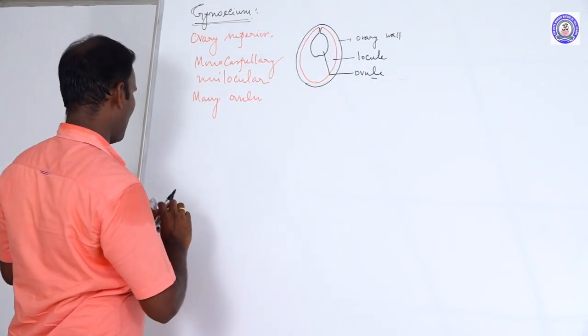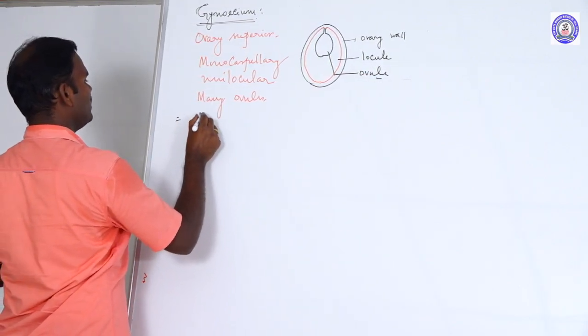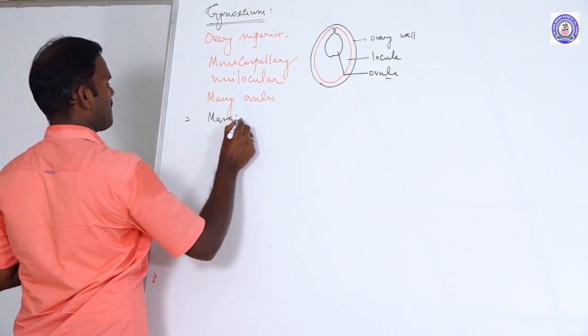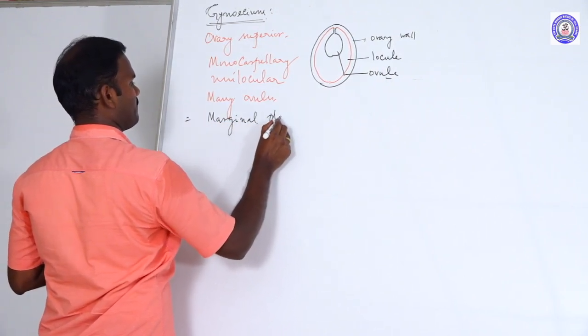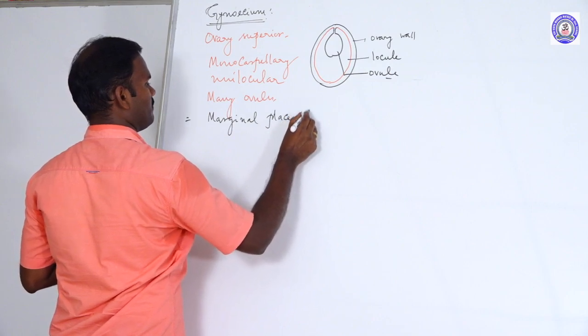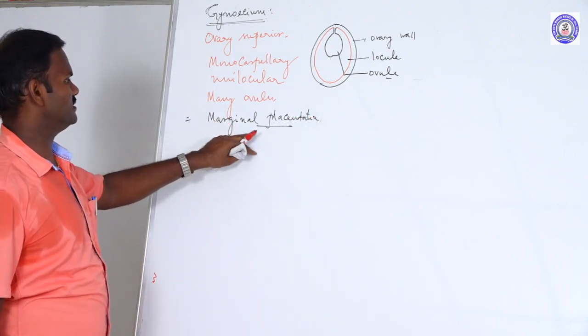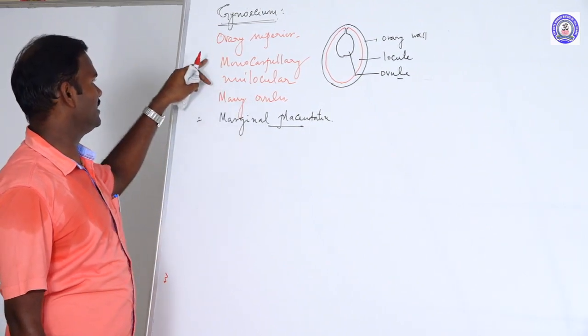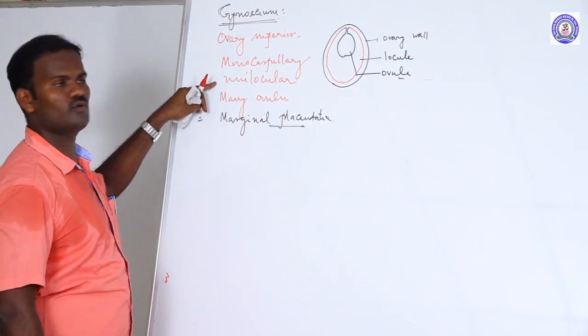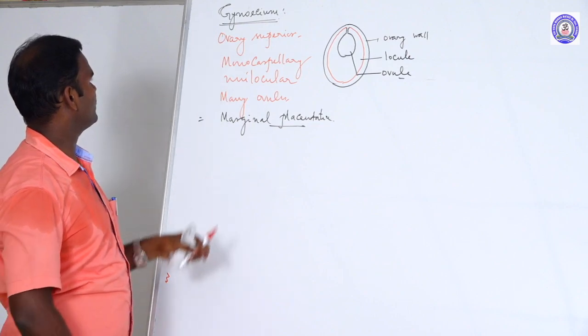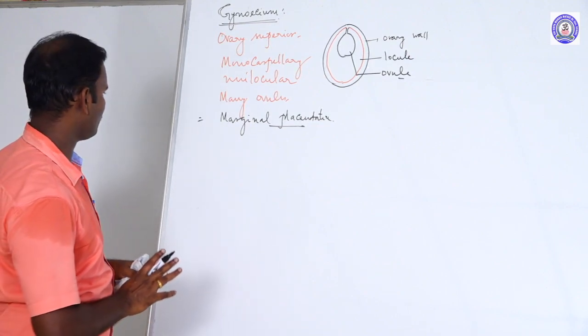So what is the type of placentation? Marginal placentation. This type of placentation is seen in monocarpellary unilocular ovaries. So these are the characteristics of the gynoecium.